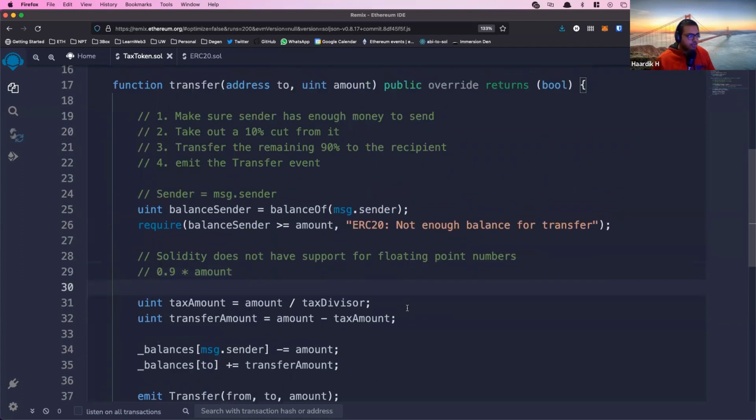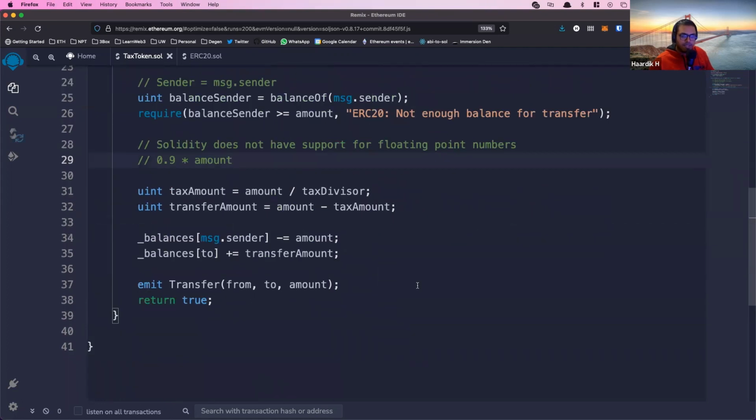Cool. So can you explain again where the 10% goes? It doesn't really go anywhere. It's just kind of like money being destroyed, right? Because if you think about it, imagine a transaction between you and me where there's the smart contract in the middle.